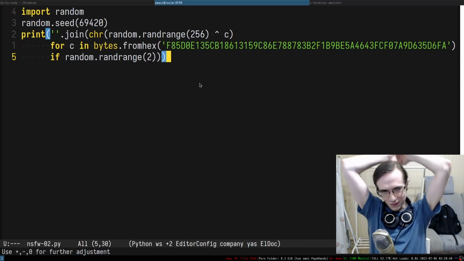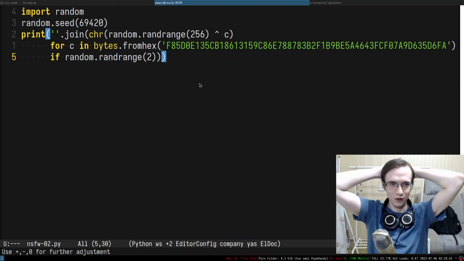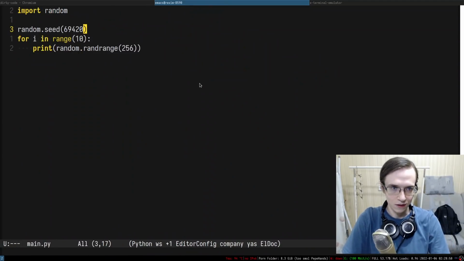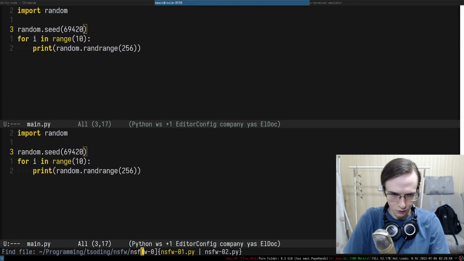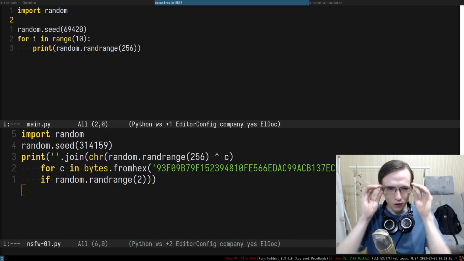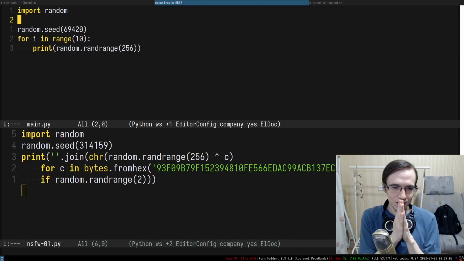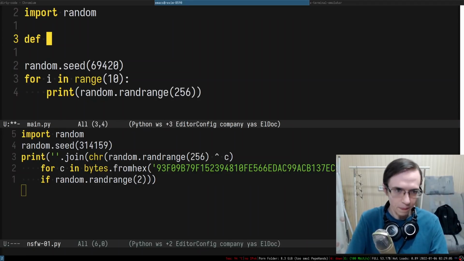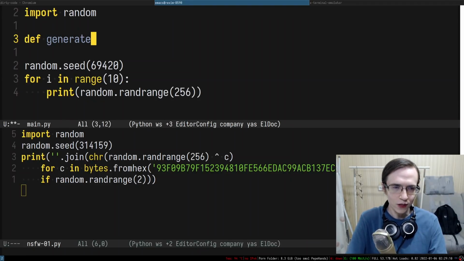Okay, that's pretty cool. Let me see. I'm going to open the first original solution, and what we want to do is probably set the seed somehow. But where do we want to set it? So let's come up with a function, generate bytes for a seed, and we're going to pass a seed in here.